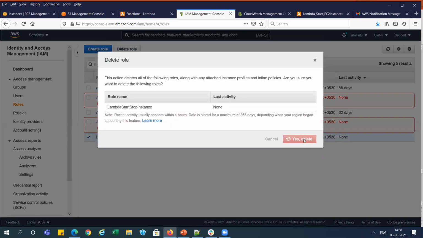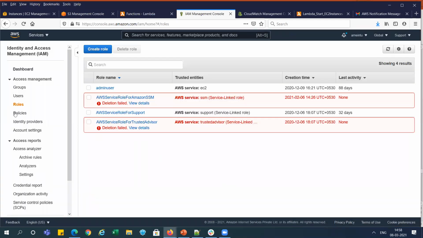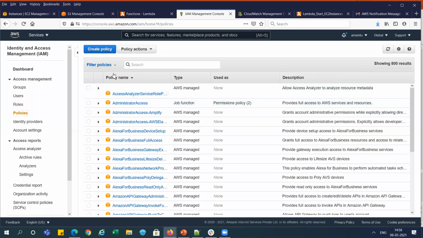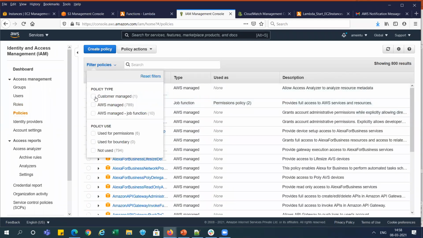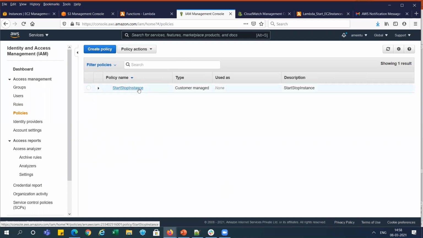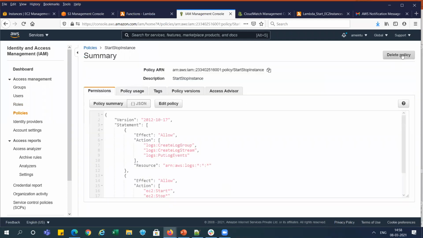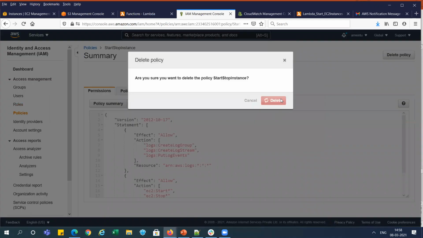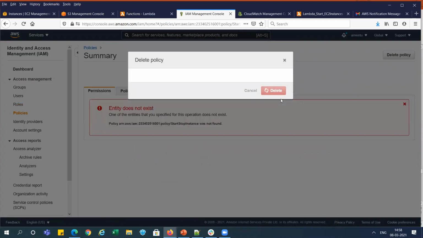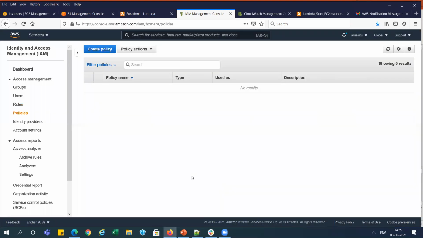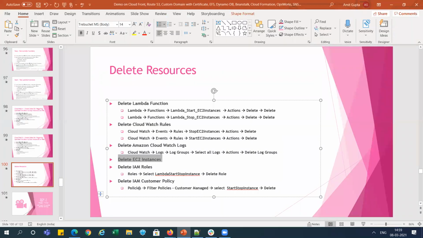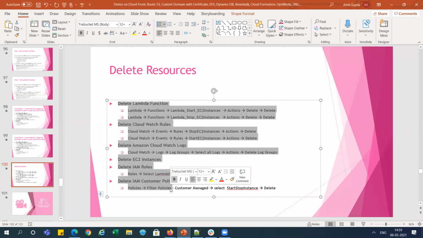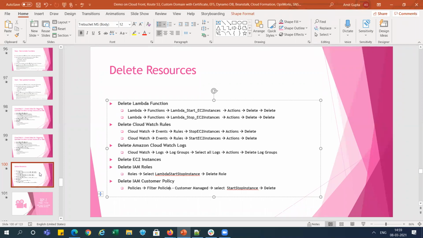We have created these roles. You can see this role is deleted. Now go there and delete the policies. We have created one customer managed policy, right? You can see here start instance earlier. So we are just going and deleting this policy. Now we have deleted this policy, right? I have mentioned every resource in the list here, and we have done those things. And now we have completed this POC.